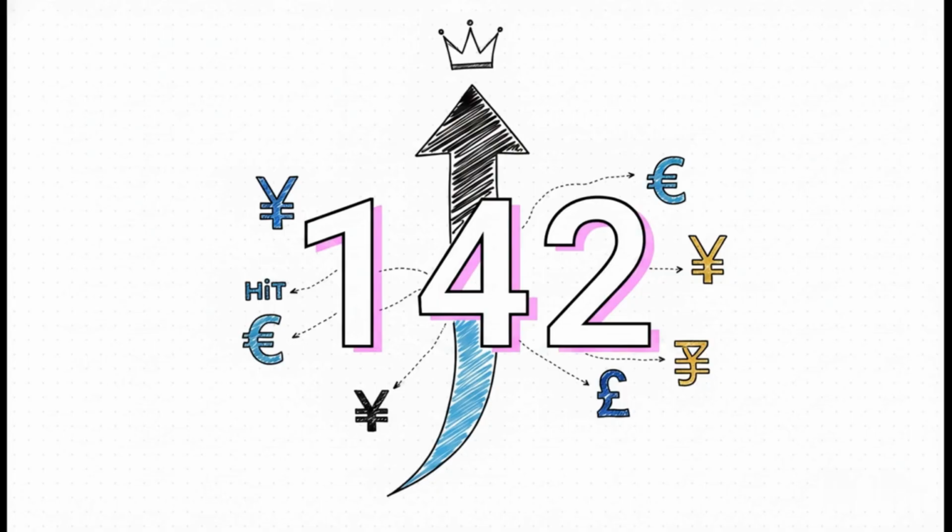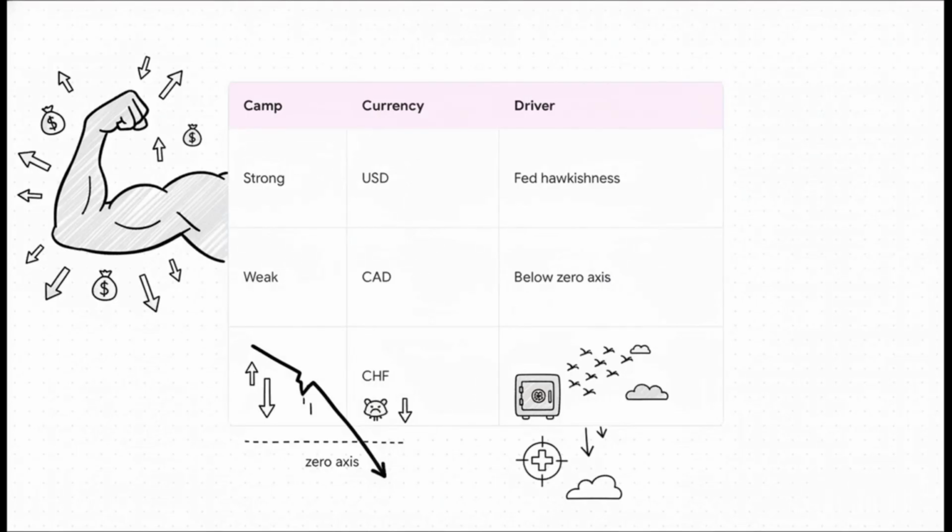The weak camp this week was very clear. The Canadian dollar once again became the worst performing currency of the week. As can be seen from the line chart, it traded below the zero axis throughout the week, hitting a stage low midweek with extremely weak rebound momentum. The Swiss franc followed closely. As Middle East geopolitical risks eased, the Swiss franc's safe haven buying significantly faded, and combined with the pressure from a stronger US dollar, it lacked effective rebound momentum throughout the week and remained under pressure.